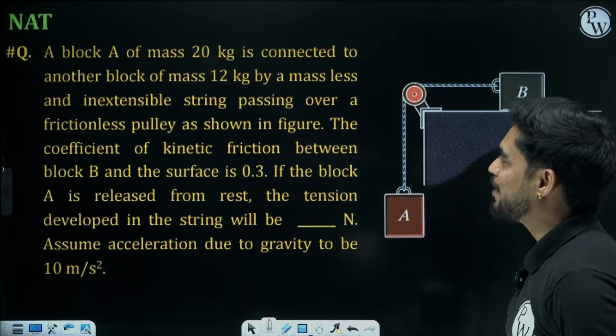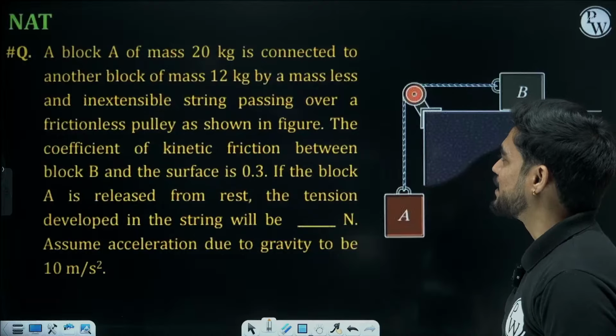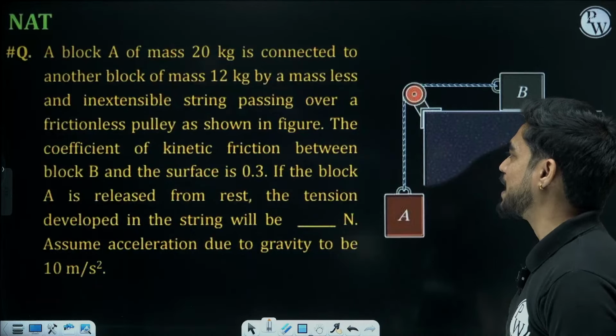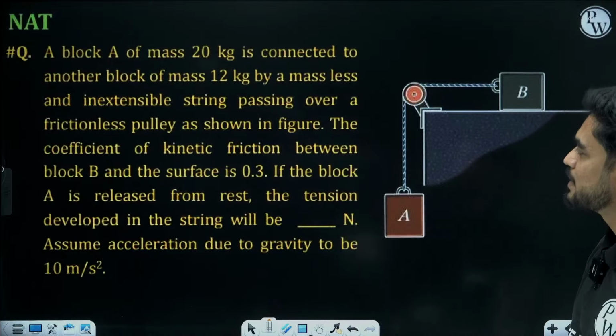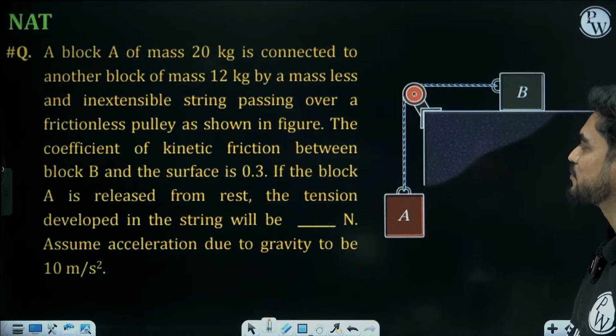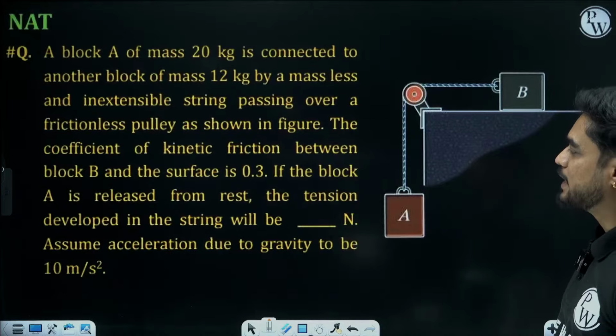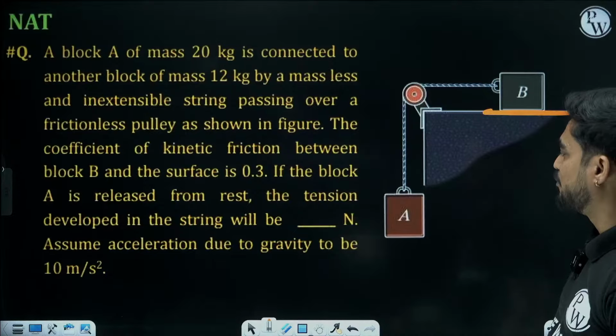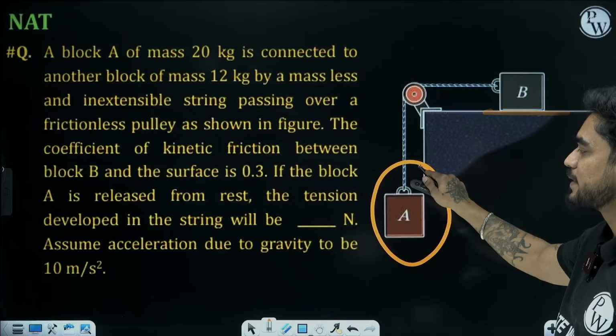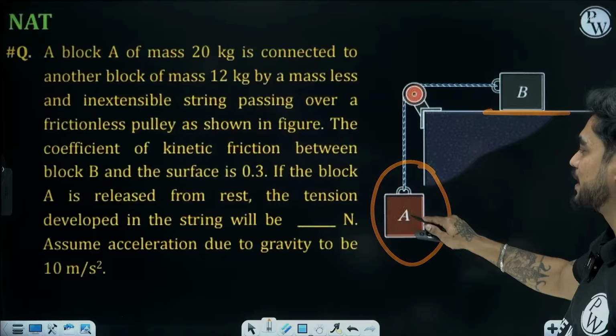A block A of mass 20 kg is connected to another block B of mass 12 kg by a massless and inextensible string passing over a frictionless pulley. Coefficient of kinetic friction between B and the surface is 0.3. If block A is released from rest, the tension developed in the string will be?